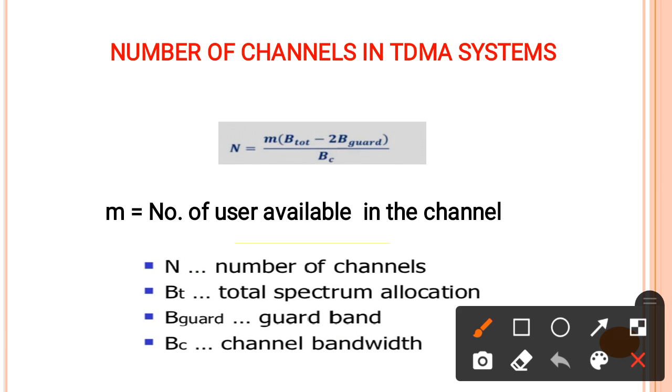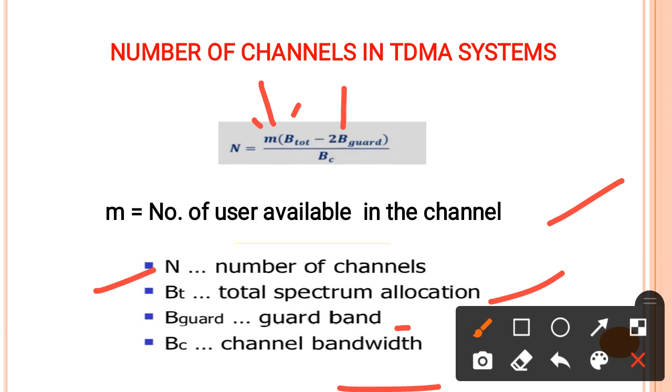Number of channels in a TDMA system can be explained with the help of N equals m times (B total minus 2B guard) divided by BC, where the formula is the same as that of FDMA, only m, the number of users, is added over here. So N is the number of channels, BT is the total spectrum allocation, B guard is the guard band, and BC is the channel bandwidth. So the total bandwidth is divided into the usable spectrum and guard band.